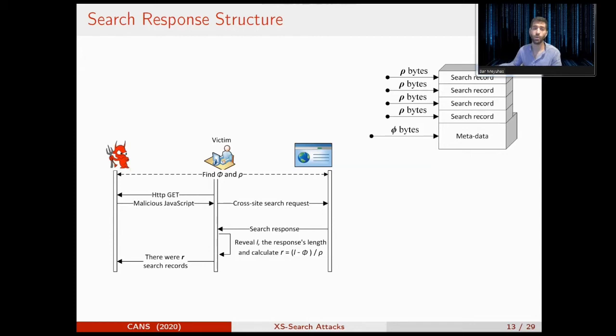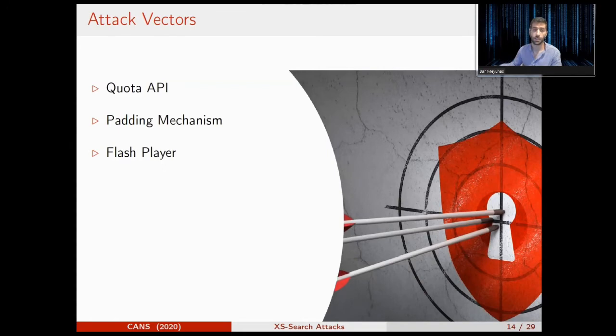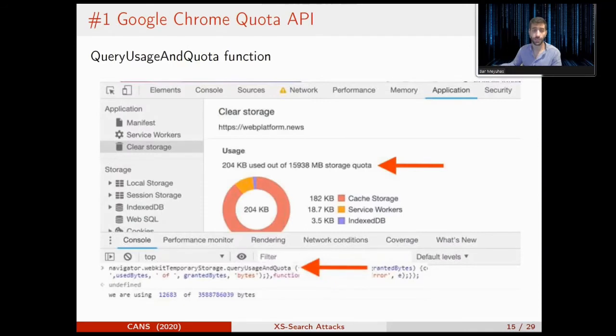So, now we know what we can do with L, the exact size of the search response, but how can we expose it? As I previously said, the same origin policy is enabled. We are not allowed to access the response data, so we will need to find an exploit to expose it. In the following slides, I will show you 3 attack vectors that let us expose the exact size of a cross-site response.